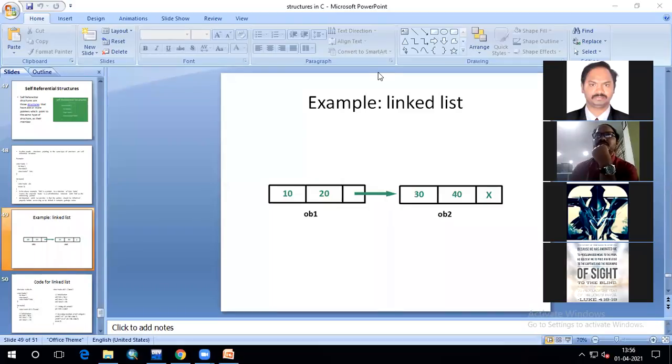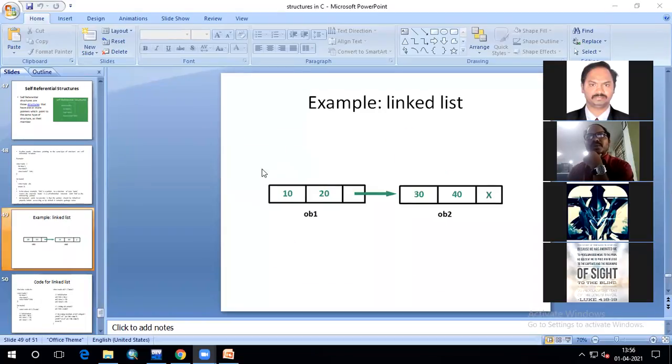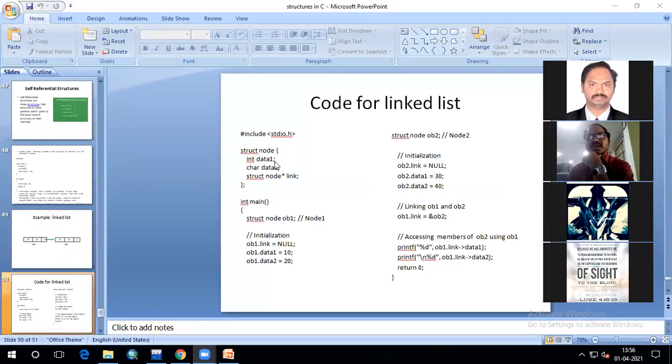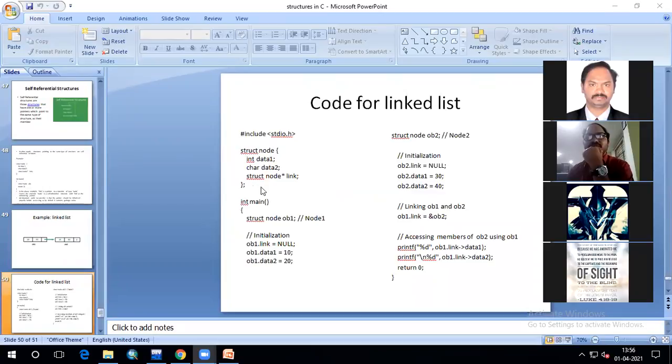Then I can use a struct node like this. I am defining a structure node for representing one object, with members data 1 and data 2, which you can take as integers. And I'm defining a pointer of the same type, struct node pointer link. That means this can point to the next address, next location, or next object. That's what I'm defining here.